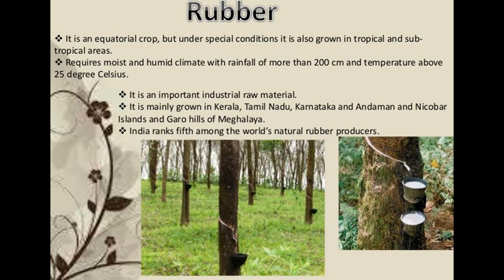It requires a moist and humid climate with rainfall of more than 200 centimeters and temperature above 25 degrees Celsius. It is mainly an industrial raw material used in industries and automobile companies. It is mainly grown in Kerala, Tamil Nadu, Karnataka, Andhra Pradesh and the Andaman and Nicobar Islands, and India ranks 5th among the world's natural rubber producers.